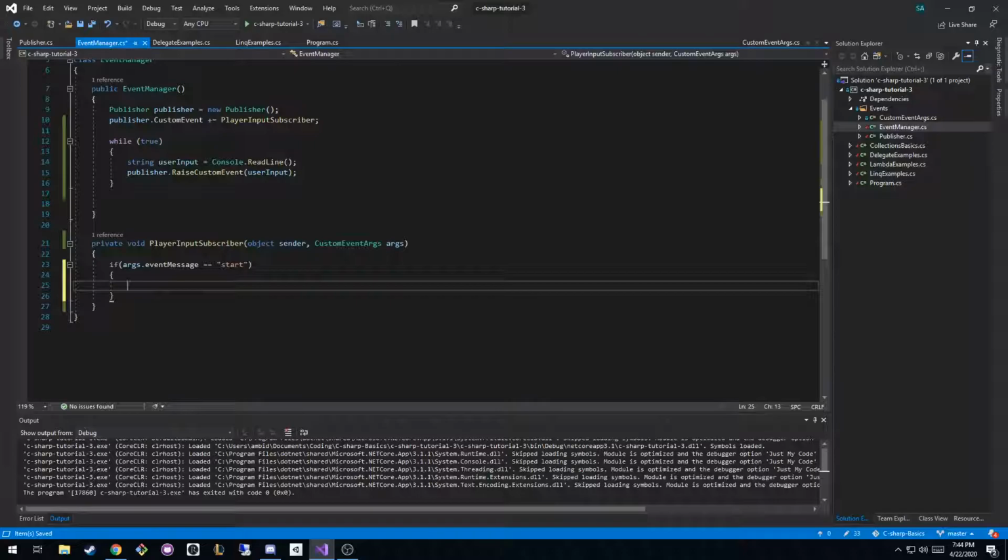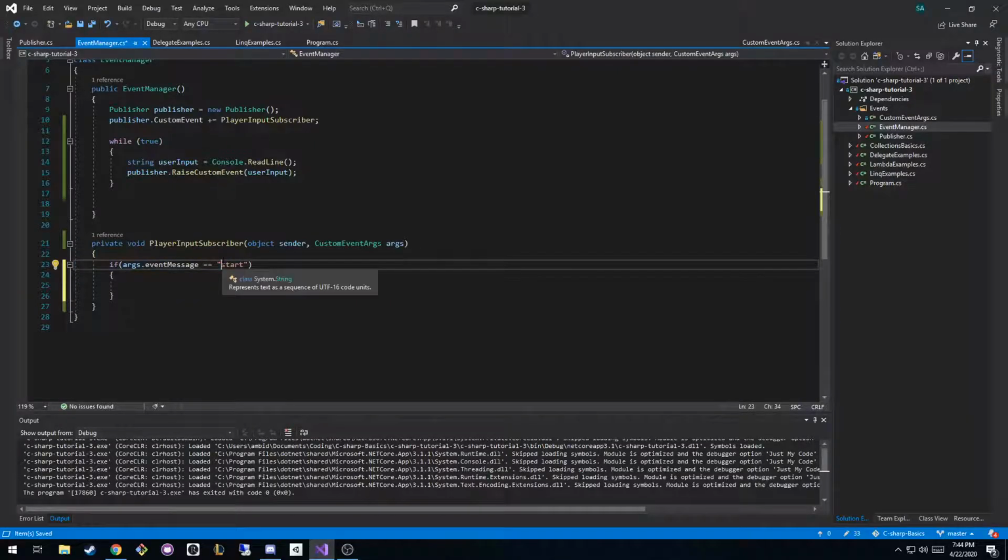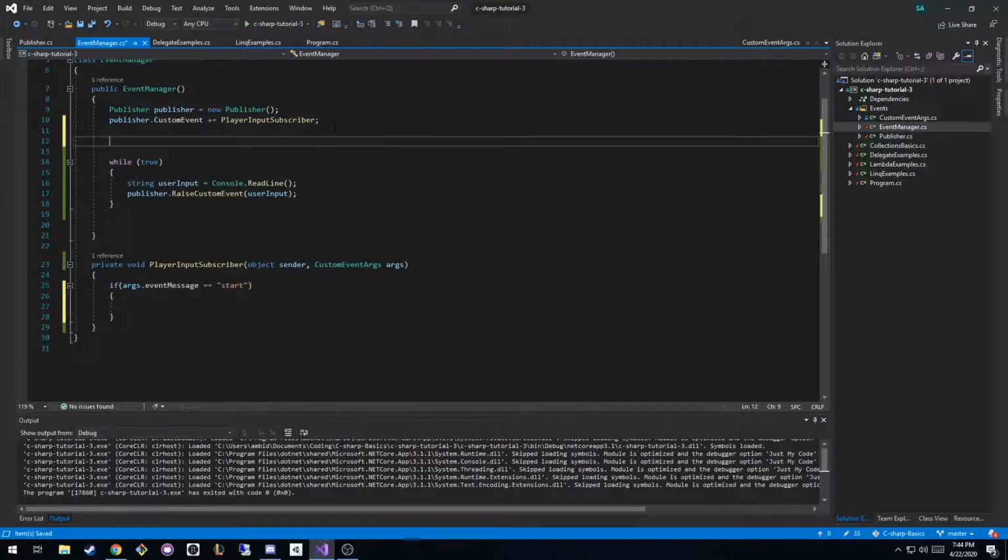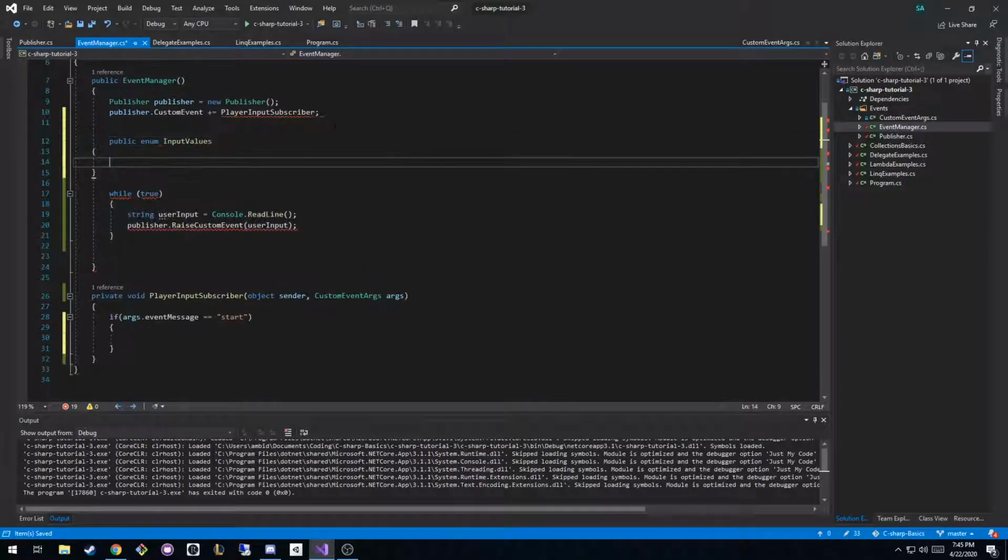Yeah, so you can pass in anything there. And what I would highly recommend doing is, instead of strings, turn it into an enum. So you'd have a public enum, I don't know, InputValues, and you could have Start, MoveUp, MoveDown, and so on.